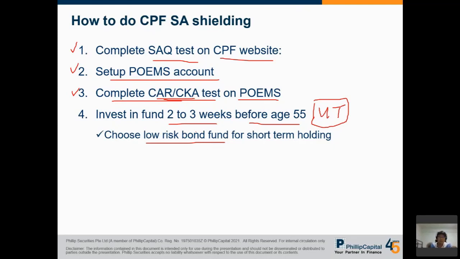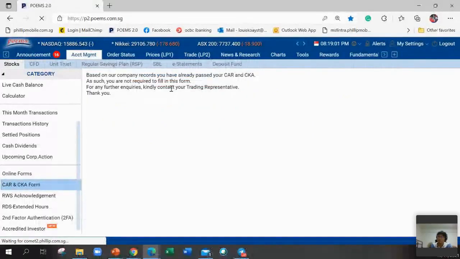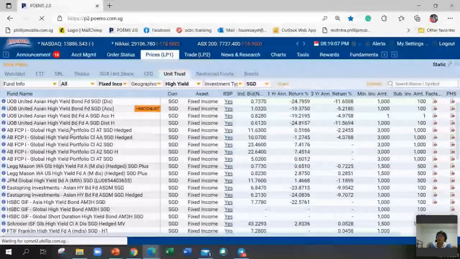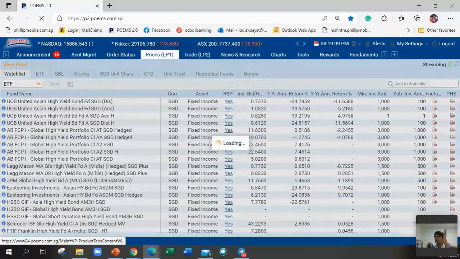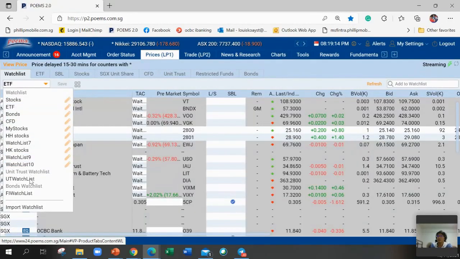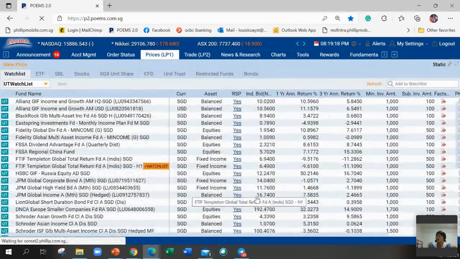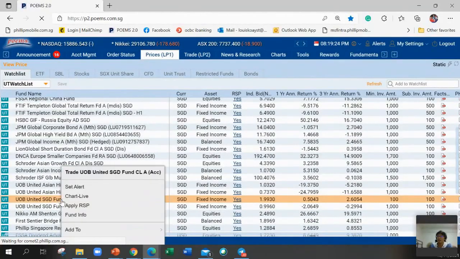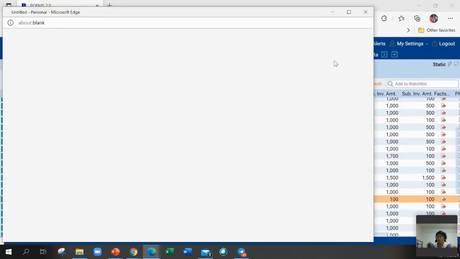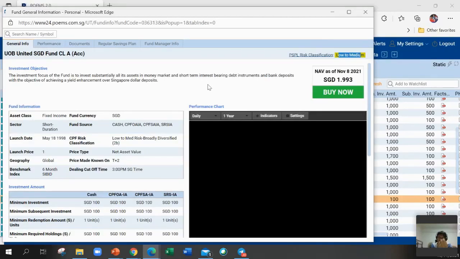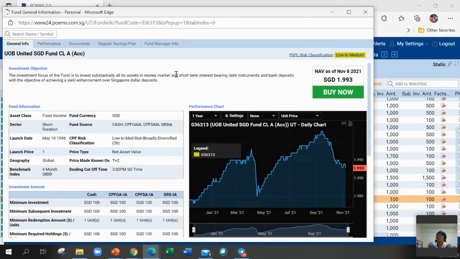I got some examples, but you don't just buy on your own if you're not familiar. There are two. Let me show you. You don't need to buy those very high-risk ones because you just want to hold for a few weeks. I got my watch list here. The first one you can consider, not saying you must buy this fund, is the UOB United SGD fund. The risk is considered low. If you look at the fund info itself, they already tell you it's low to medium risk. It cannot be zero risk. Please, it's still an investment, right? So this fund is considered low risk.